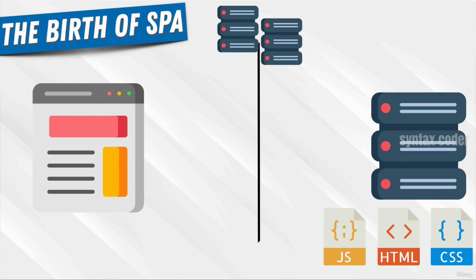Remember how we talked about the birth of the single page application? How initially all we had to do with a normal web page was we visited a link and we got the HTML, JavaScript, and CSS file. When we clicked on another link, we went to a different page, so we got a whole new HTML, JavaScript, and CSS file.